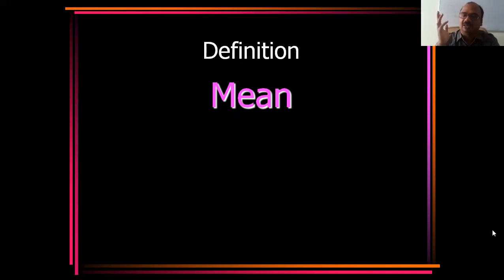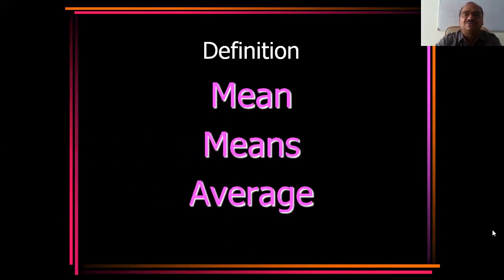Overall meaning you have to see. He is not scolding you, he is scolding for your good only. So overall meaning you have to see, not the particular point, whether he is angry or cool. Not the particular, the overall meaning. Mean means average. Keep that in your mind. Mean means meaning. Mean means average.